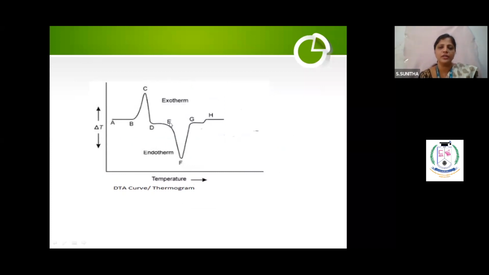Now this is the graph you will get. I told you, there are some reactions which give a positive temperature difference; that is called an exothermic reaction, or exotherm. Some reactions are endothermic; that is called an endotherm. So you will get two types of graphs, endothermic and exothermic, depending upon the temperature difference between the sample and the reference material. Whereas in TGA, you get only one type of graph, a stepwise, downward step graph. You will not get exothermic or endothermic. So TGA, then the higher version is DTA.